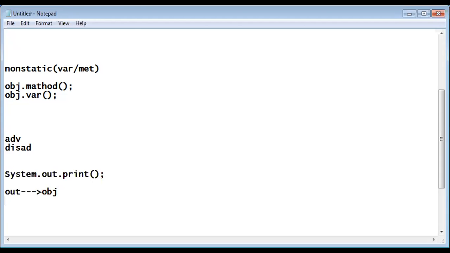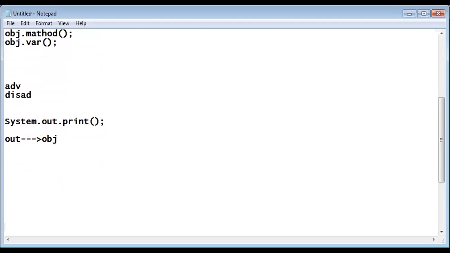Now see, let me explain one concept here. There is a class called PrintStream. Have you heard about this PrintStream class? I will get this PrintStream class somewhere in files applications. We will do some programs on it during the files concept.